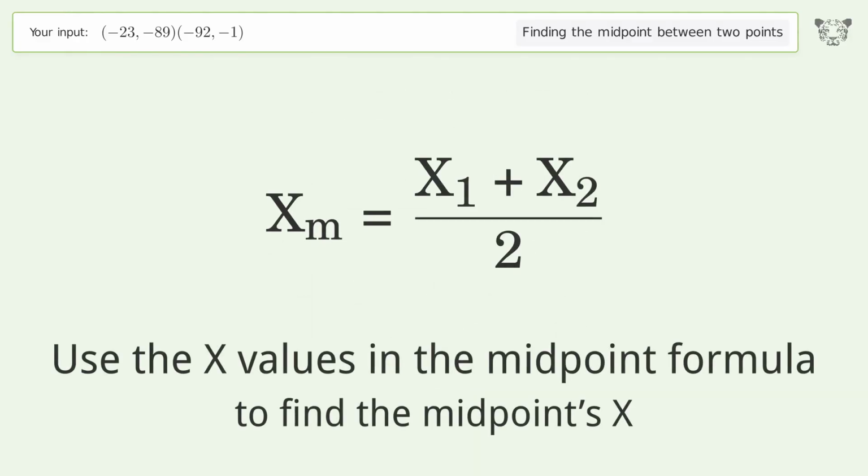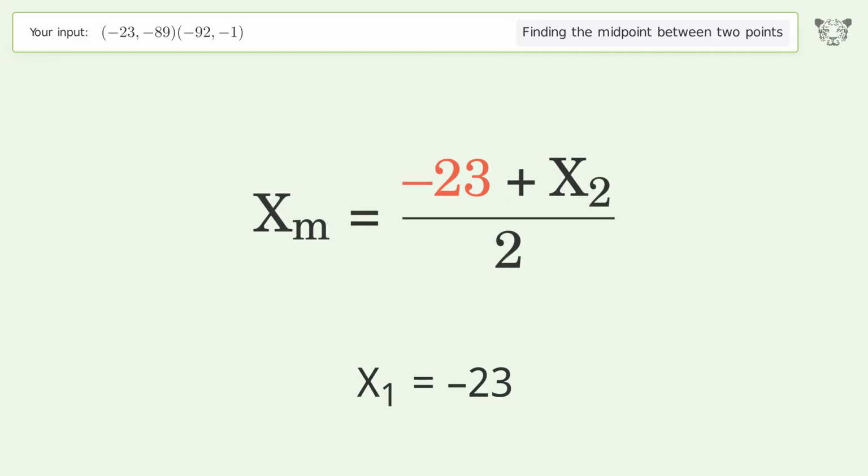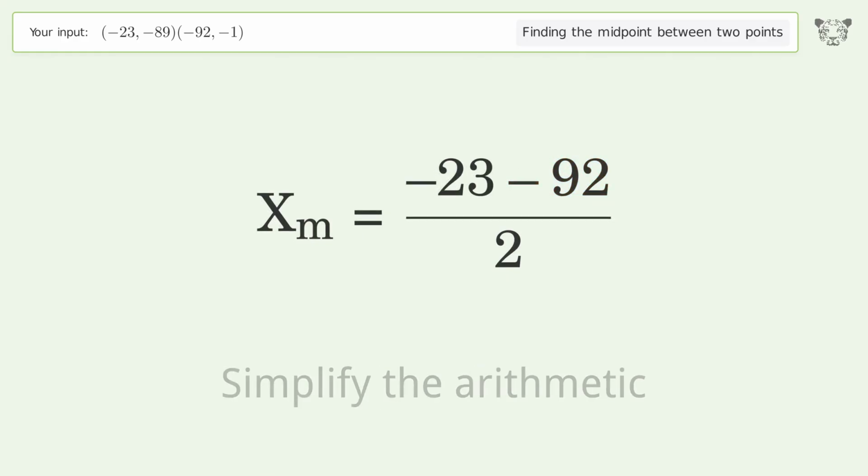Use the x values in the midpoint formula to find the midpoint's x. x1 equals negative 23. x2 equals negative 92. Simplify the arithmetic.